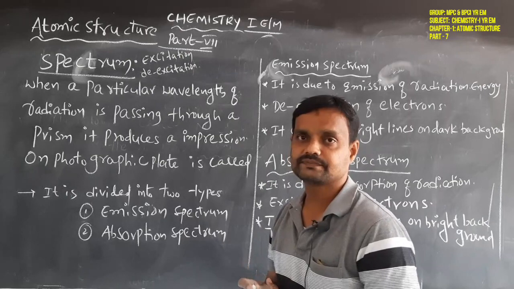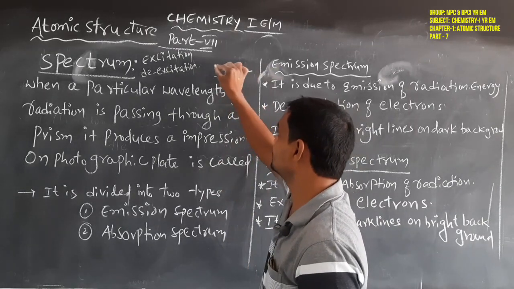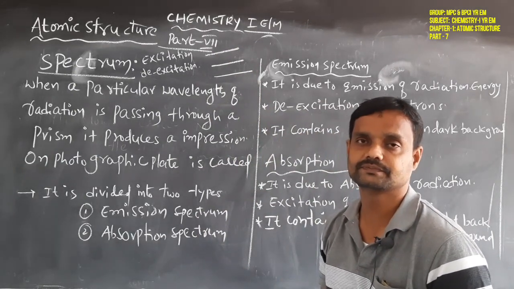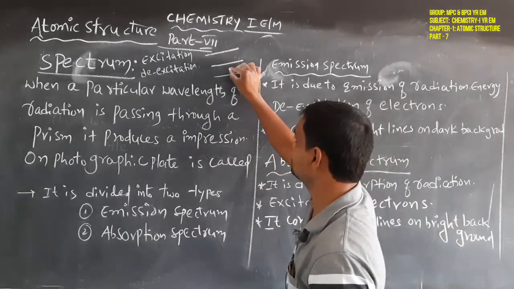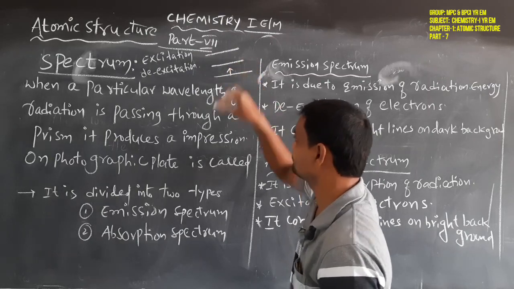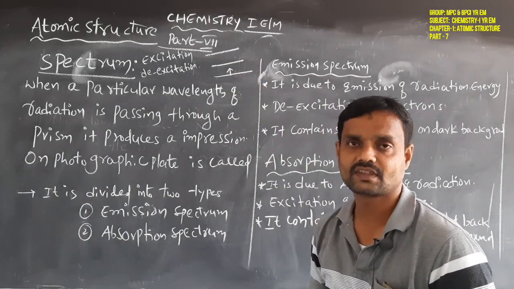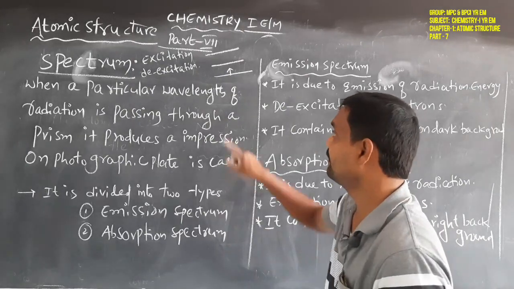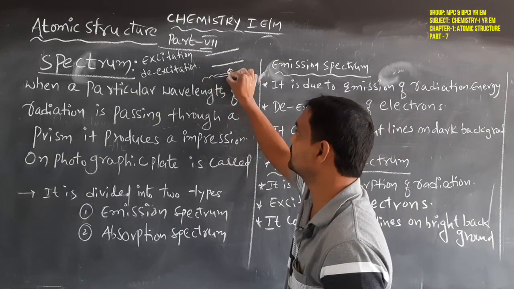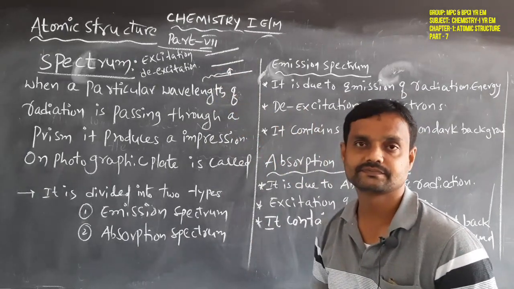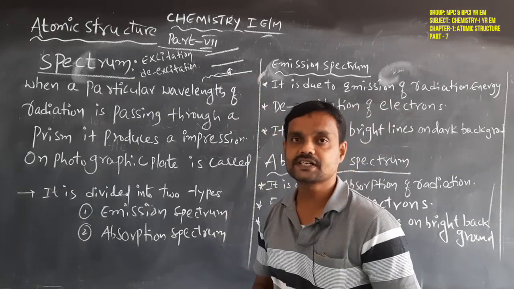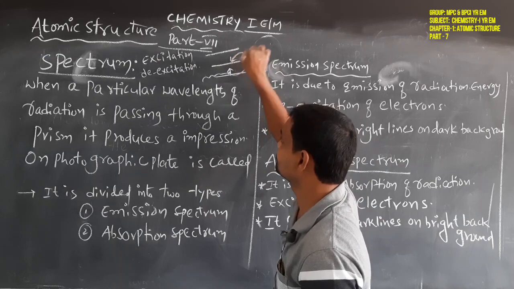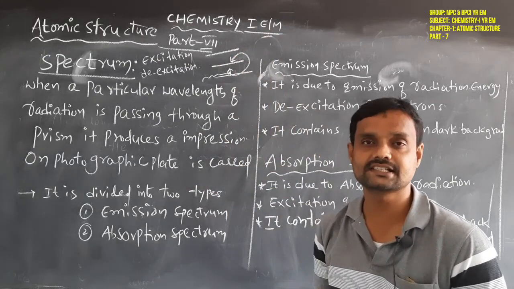Excitation and de-excitation of electrons. In an atom, different shells are present. For example, assume the electron is present in a lower shell. When it absorbs some part of energy, it goes to a higher energy level.